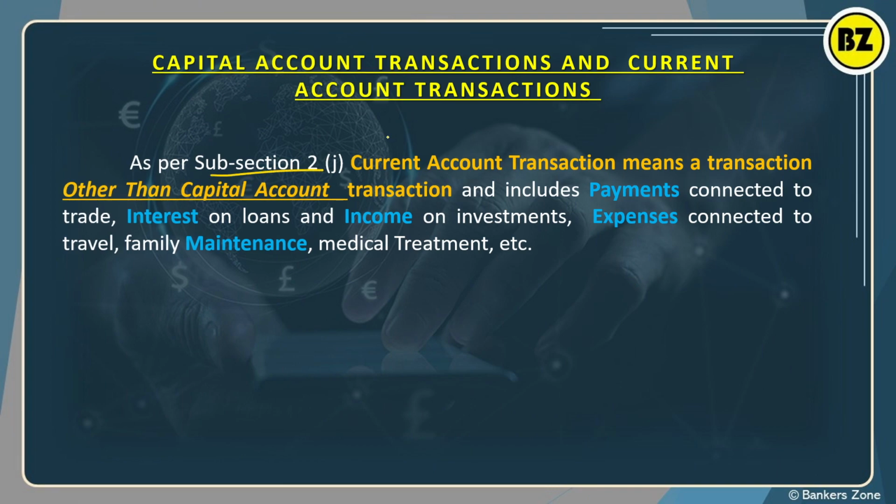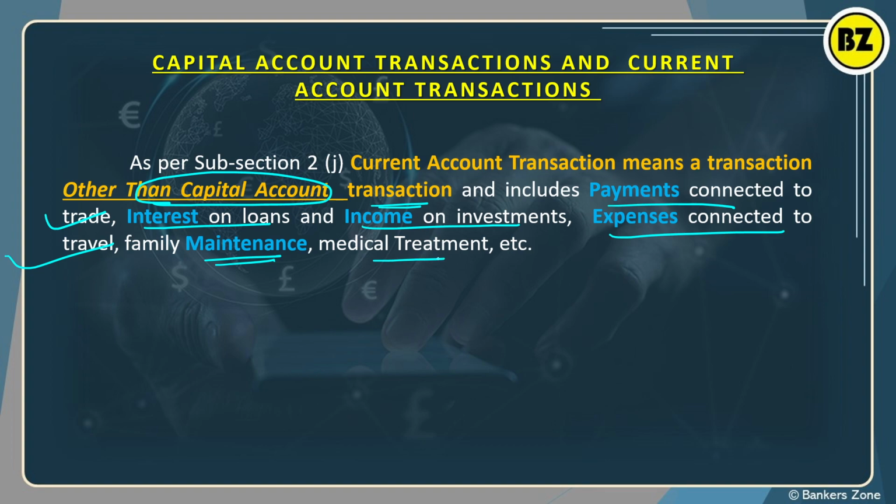Subsection 2(j) of what? The FEMA. Current account transaction means a transaction other than a capital account transaction. So what is a current account transaction? The transactions apart from the capital account, all are current account transactions. It includes payment for trade, interest on loan, income on investment, expenses connected to travel, family maintenance, or medical treatment. So whatever transfer of funds is happening other than capital account, these are current account transactions.